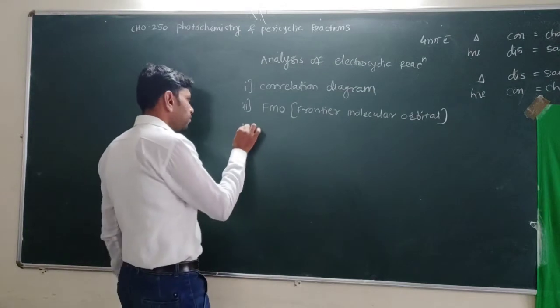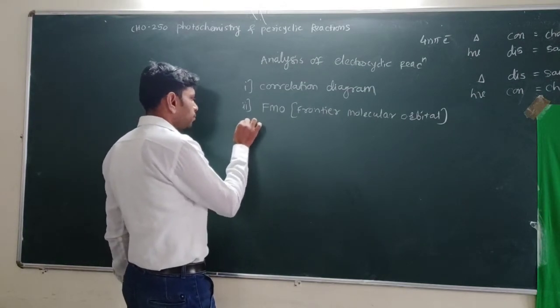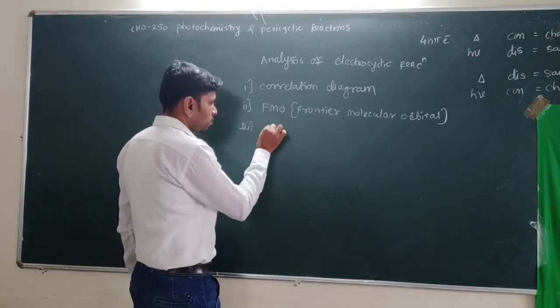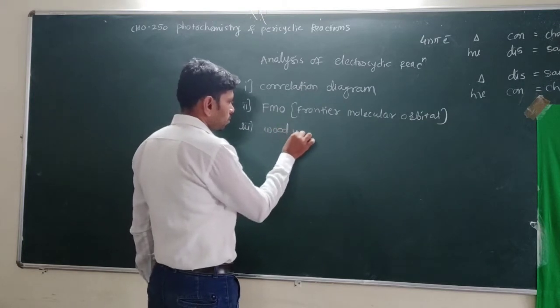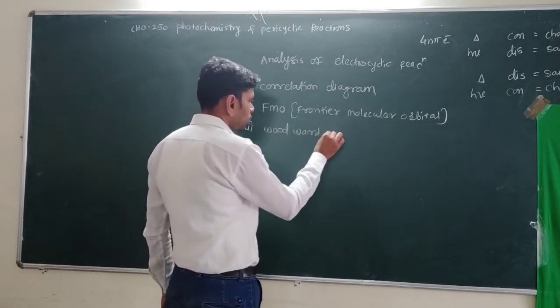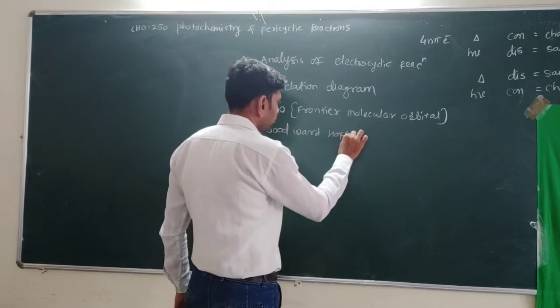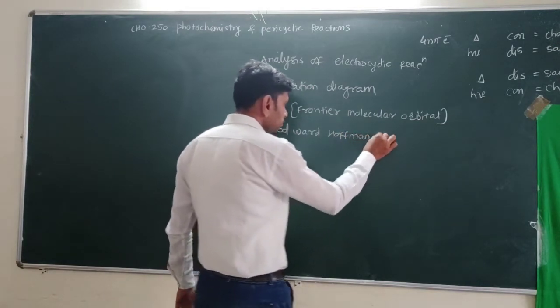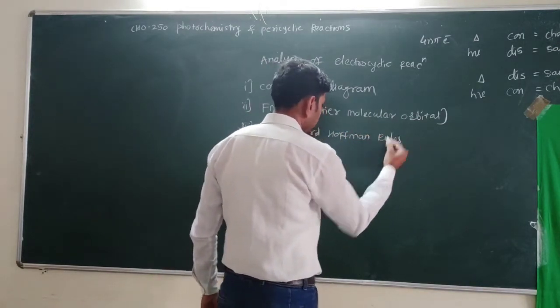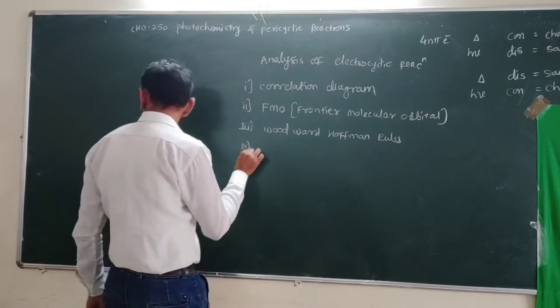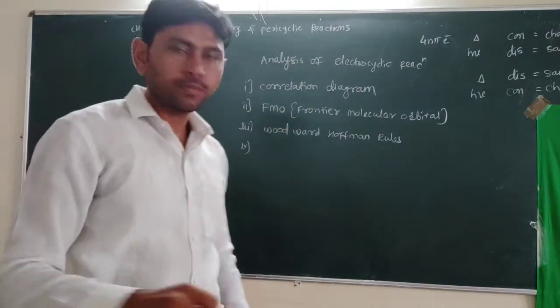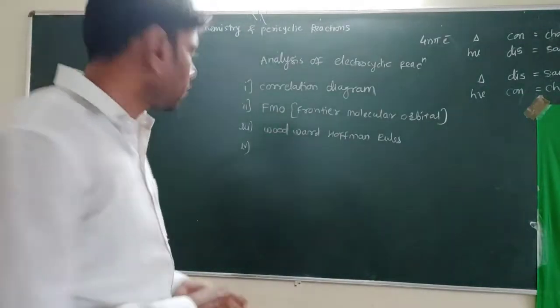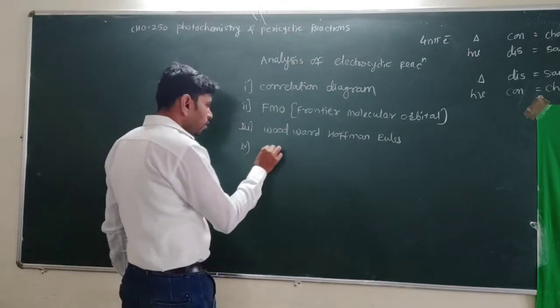Third is the Woodward-Hoffmann rules. And the fourth is the Huckel-Mobius method.